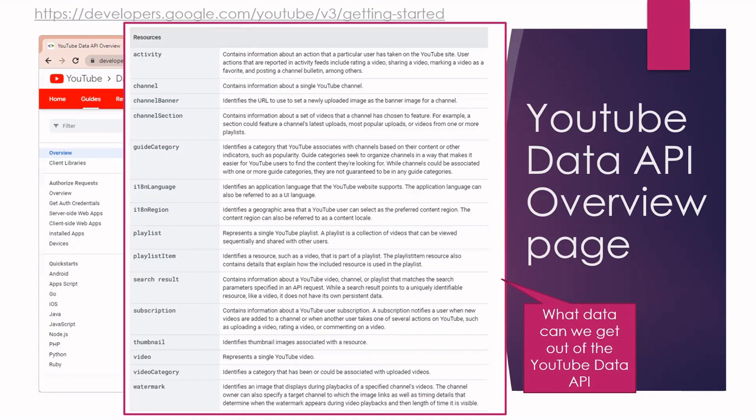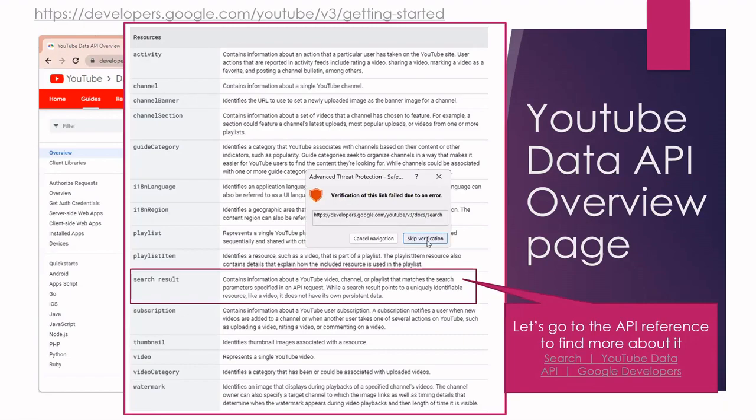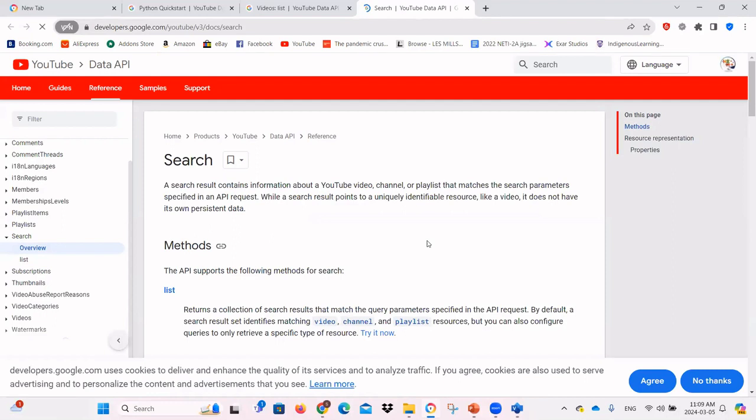Just to save time, the search is a generic resource that we can use to search for channels or videos or other resources. I didn't know that right away. I had to go through trial and error multiple times until I found it.